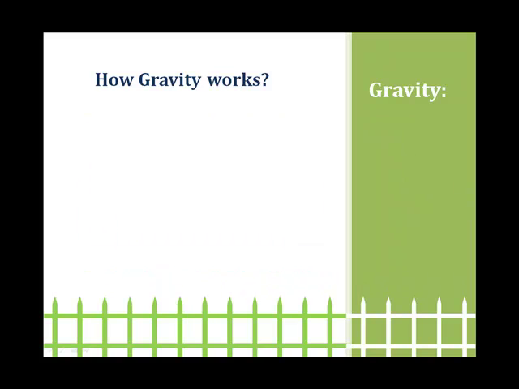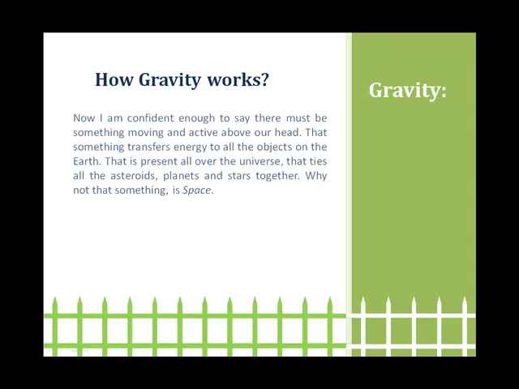When I see all these properties of energy, the real question comes: what is mass? To my understanding, mass is just a vessel to carry or transport energy. Now I am confident enough to say there must be something moving and active above our head, which is also tangent on earth. That something transfers energy to all the objects on the earth, is present all over the universe, and ties all the asteroids, planets and stars together. Why not that something is space?